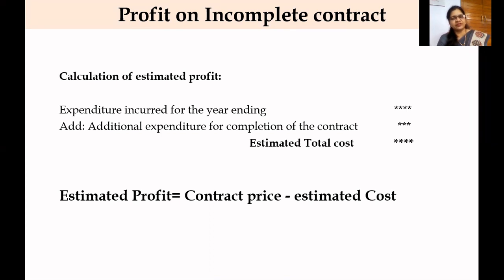Because it is nearing completion, still they require some additional charges, then those charges or expenditure are added so that we can arrive at estimated total cost. And estimated profit is arrived at contract price minus estimated cost. So when we deduct this estimated cost from contract price, estimated profit will be calculated.